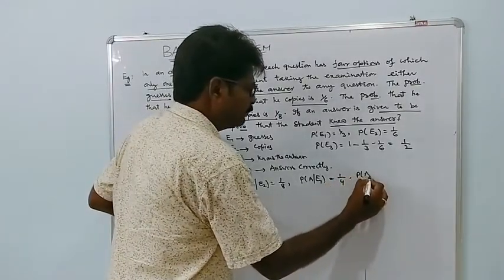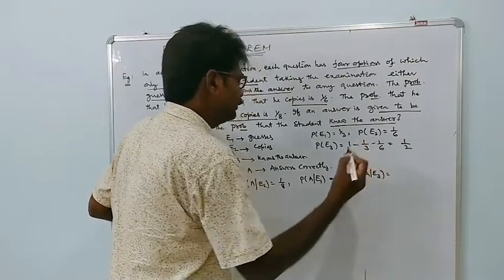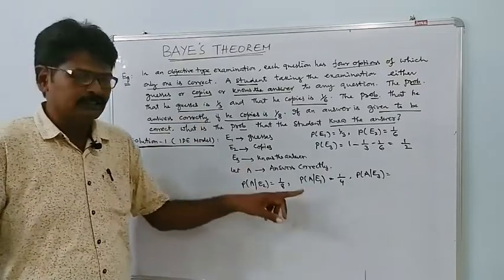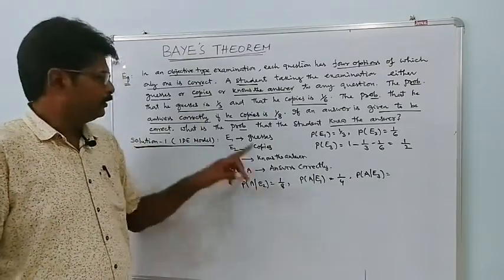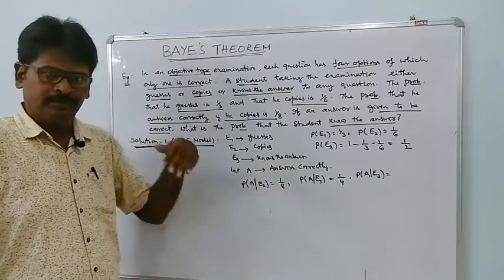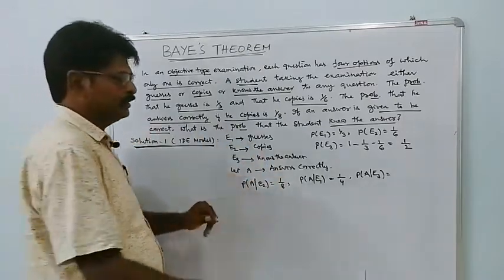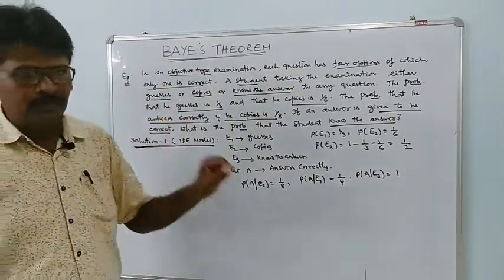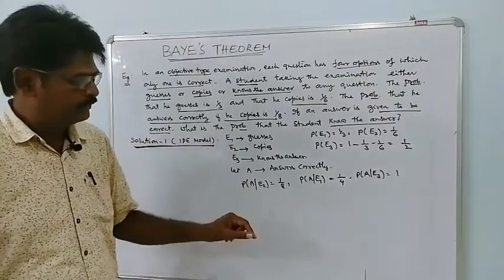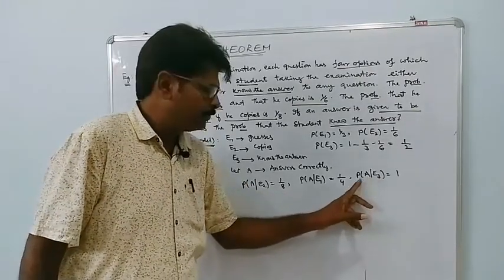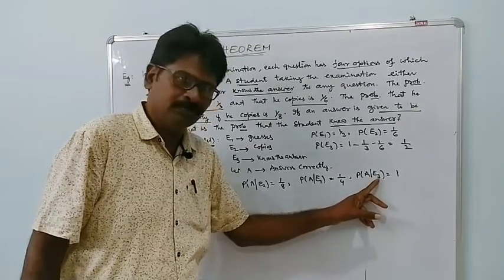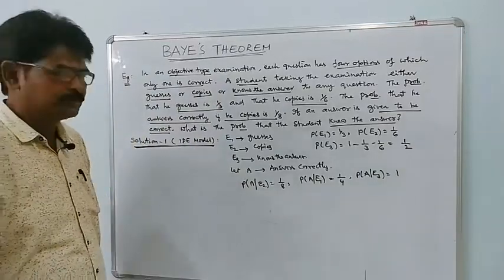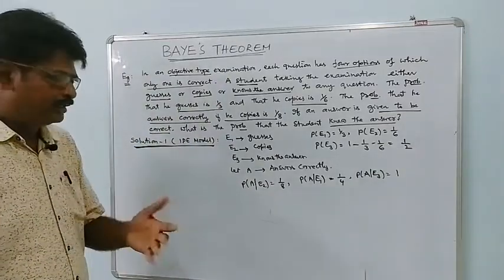Can you say what is P of A given E3? That means he answers correctly when he knows the answer. E3 means he knows the answer. If he knows the answer, he answers correctly, so it is always a sure event, that is always equal to 1. Probability of A given E3 is always 1. It is a certain event or sure event.